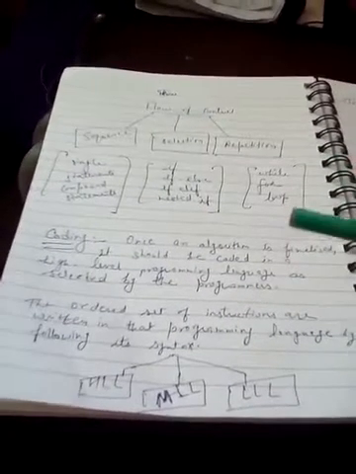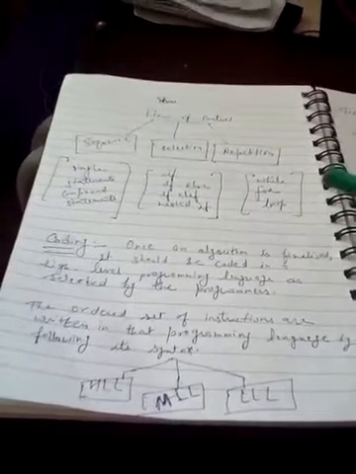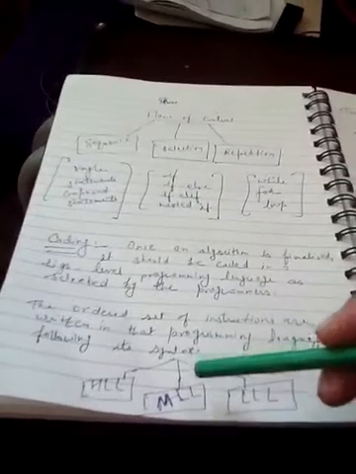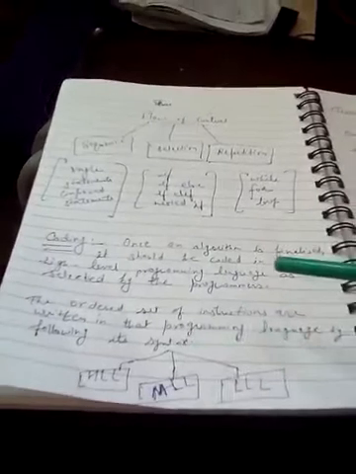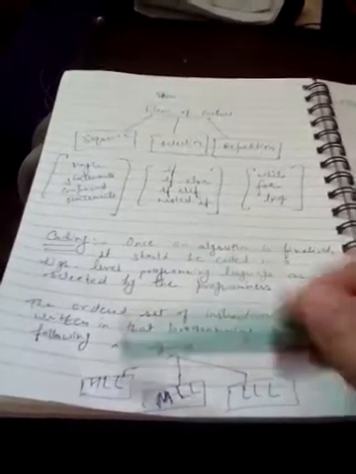These examples are included in assembly language, which is not as hard as low level language, but not as easy as high level languages.